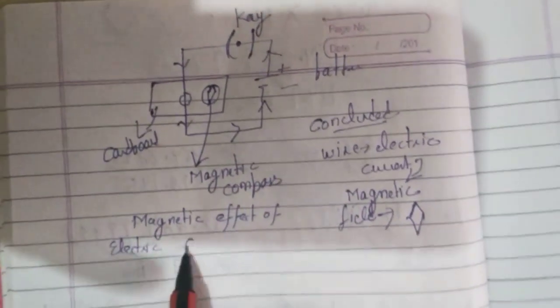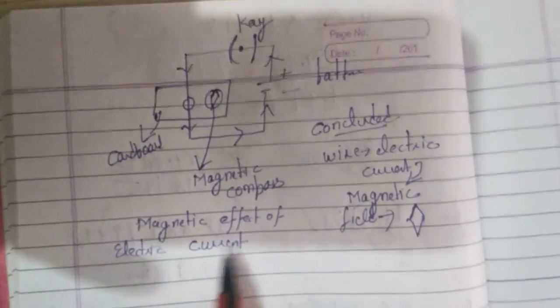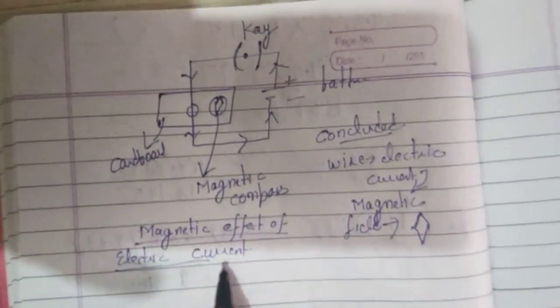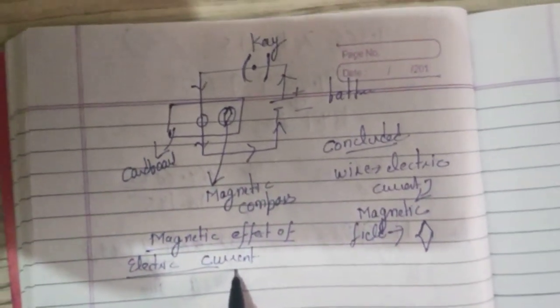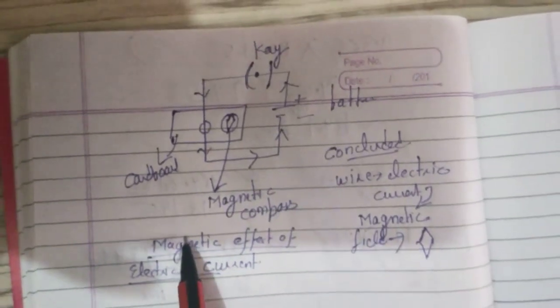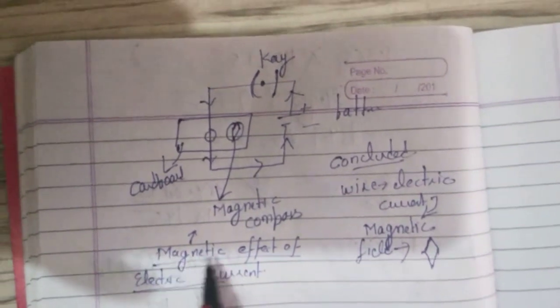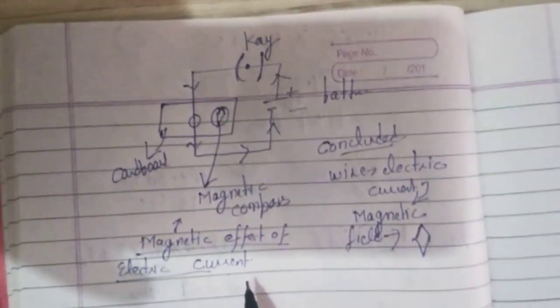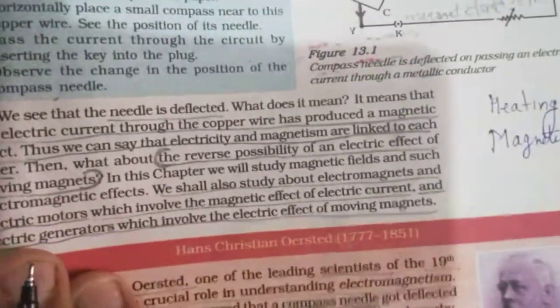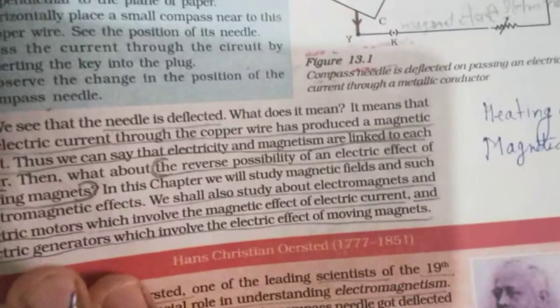This means when current flows through a conductor, a magnetic field will get generated around the conductor. This is known as magnetic effects of electric current. So electric motor is based on the principle of magnetic effects of electric current.